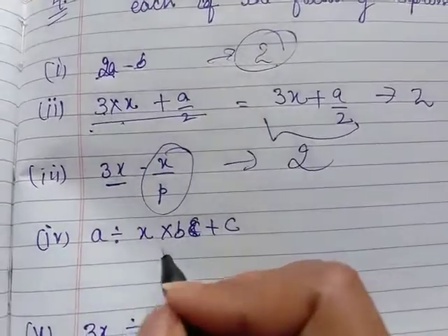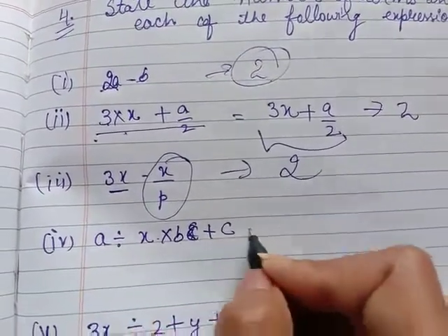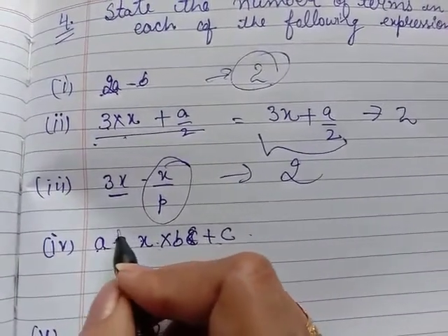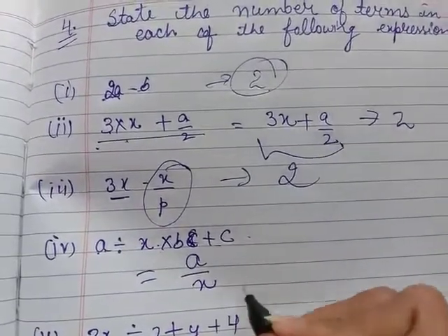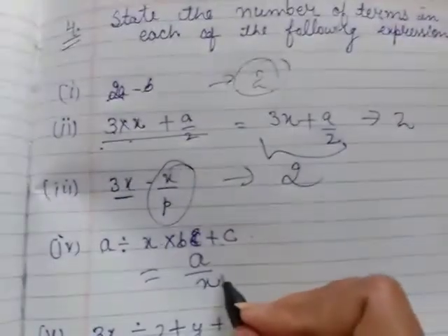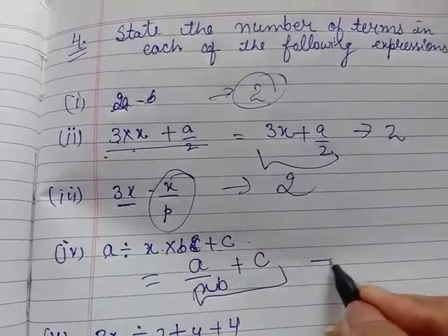Here don't get confused that it contains 4 terms. Don't get confused with this thing. Write it like this. Wherever you see the sign of division, we can write it like this. And b is multiplying with x, so we will write it like this, plus c. So it contains 2 terms.